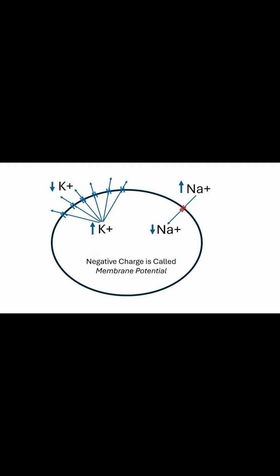This membrane potential pulls the potassium ions backwards and decreases the rate at which they can leave, and pulls the sodium ions inward and increases the rate at which they can enter. Eventually, the membrane potential will become negative enough that the rate at which potassium leaves will be slowed down so much that it will actually leave the cell at the same rate that sodium enters the cell. This is known as the resting membrane potential.